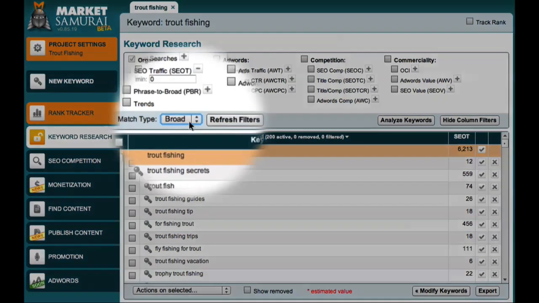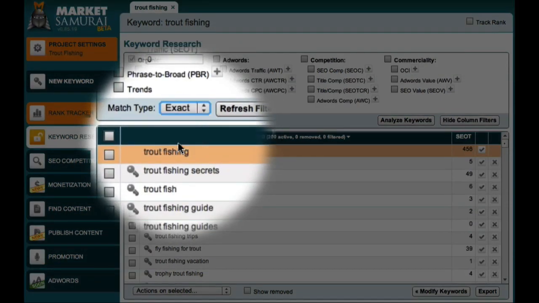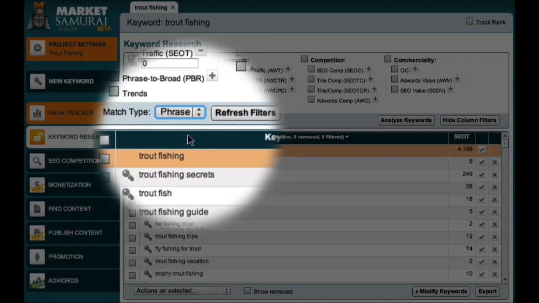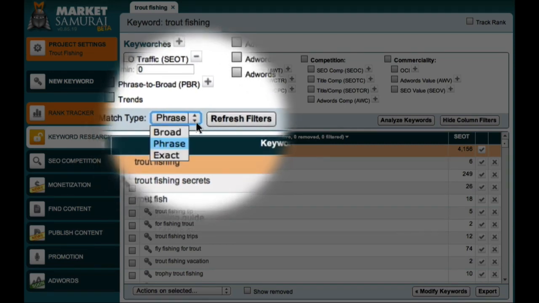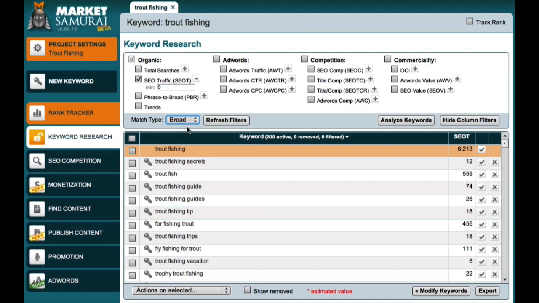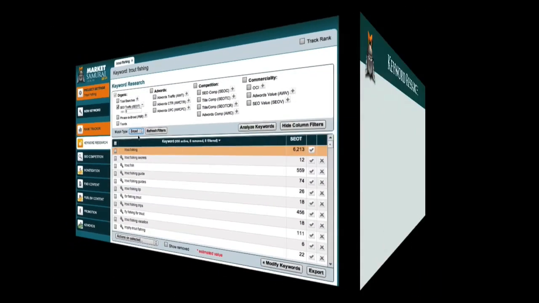For example, if I set the match type to exact, I get an estimate of the traffic I would receive if I obtained a top ranking for the specific keyword trout fishing. I can then look further into the future by setting the match type to phrase match. This gives me an estimate of the traffic I could receive if my site develops sufficient authority to obtain rankings for phrases related to trout fishing. And finally, I can set the match type to broad match to obtain an insight into the amount of traffic I might obtain in the long term if I was able to obtain a top ranking in the broad match search results for this keyword.